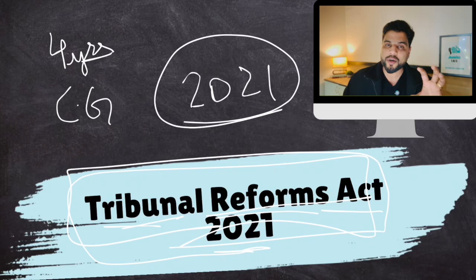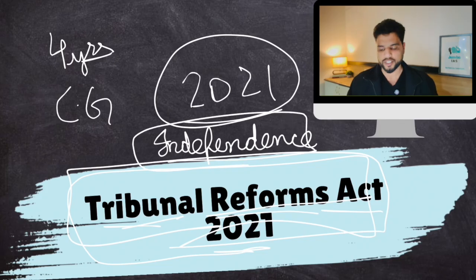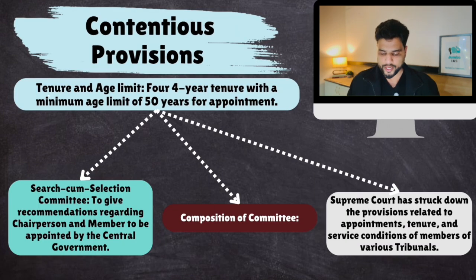Basically, central government was given way more powers over these members. Now that harms the independence of the judiciary, which the Supreme Court says is not right. So the Supreme Court struck down this law. Now, what were the controversial provisions of this Tribunals Reforms Act? So, tenure and age limit.